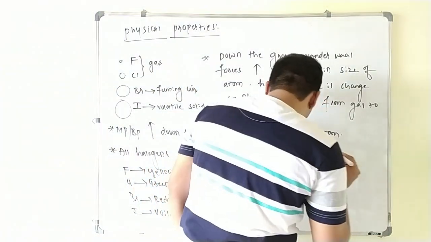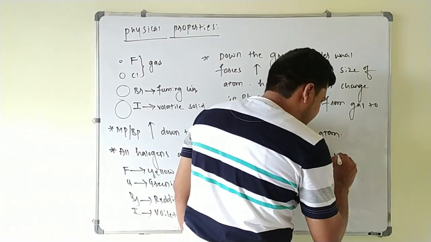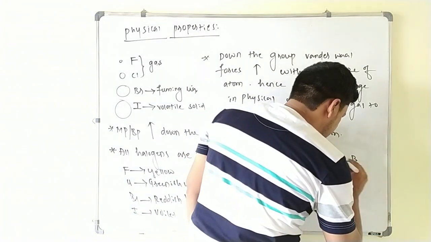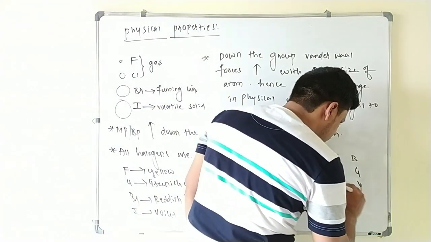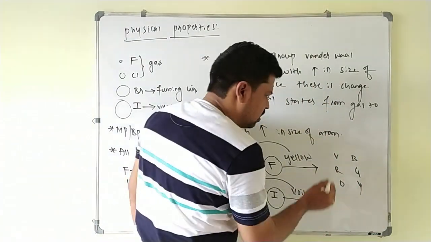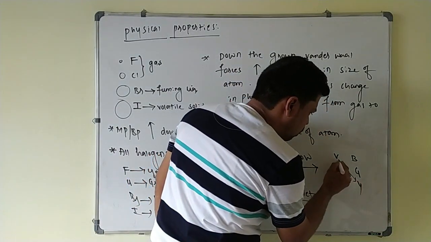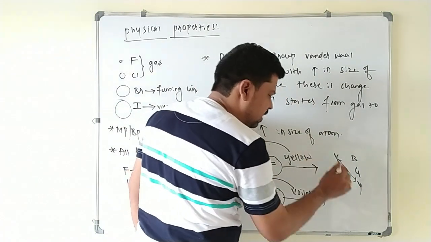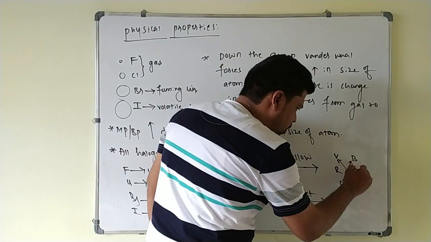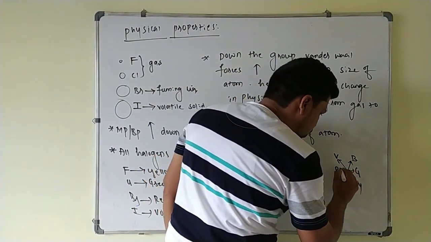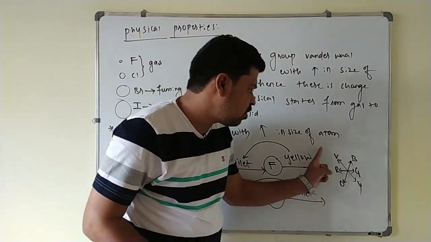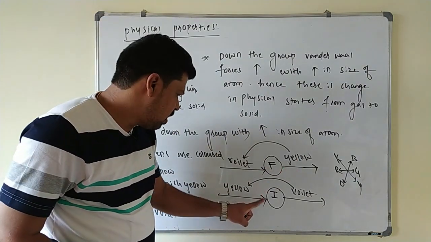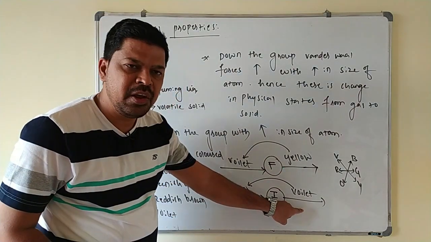So this complementary color can be identified by using the Munsell color wheel, which I will call the VIBGYOR color wheel. Suppose a substance absorbs violet color, it appears to be yellow; absorbs yellow color, appears to be violet. Similarly, orange and blue are complementary to each other, red and green are complementary to each other. Here opposite colors are complementary to each other. You see here, fluorine absorbs violet color, appears to be yellow, and iodine absorbs yellow color and appears to be violet color.